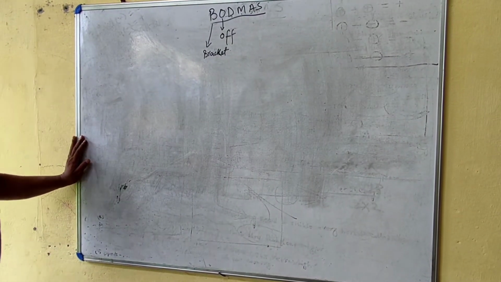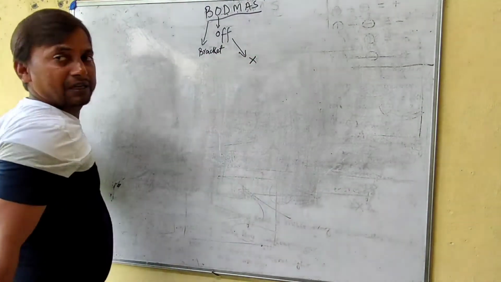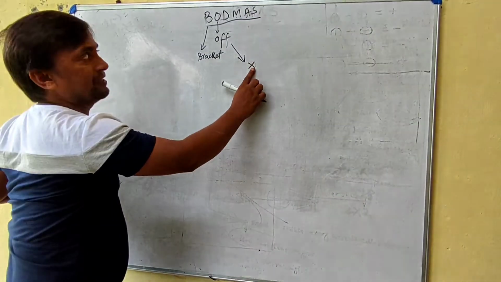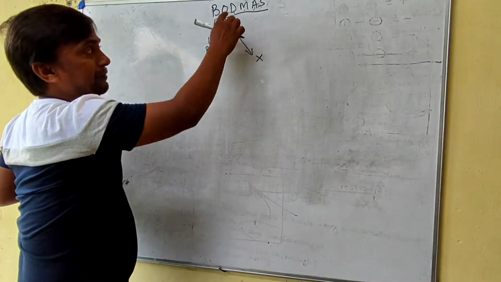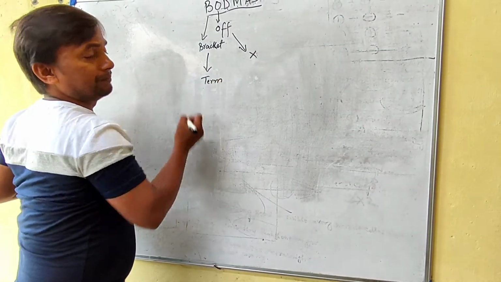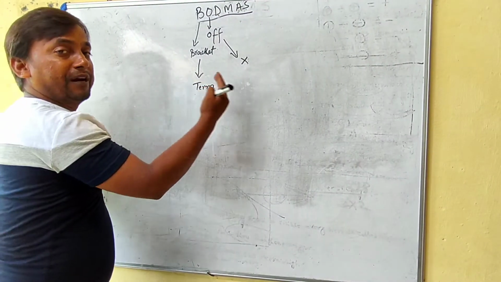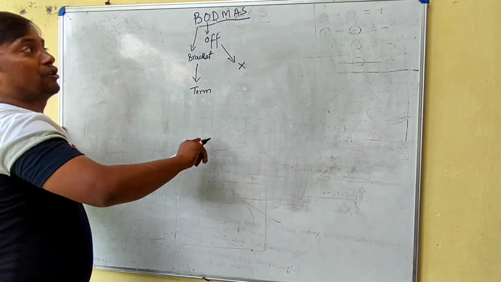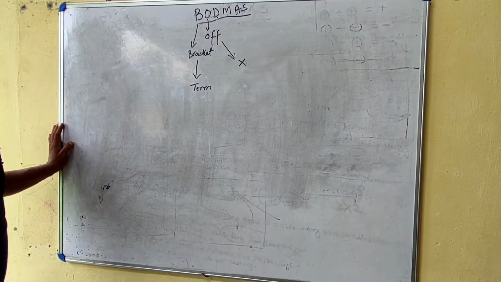Of is kind of multiplication, but its precedence is more than division. And bracket is kind of a term. It itself says where the term starts and where it ends, and between that, the expression will again be solved using BODMAS. Understood?